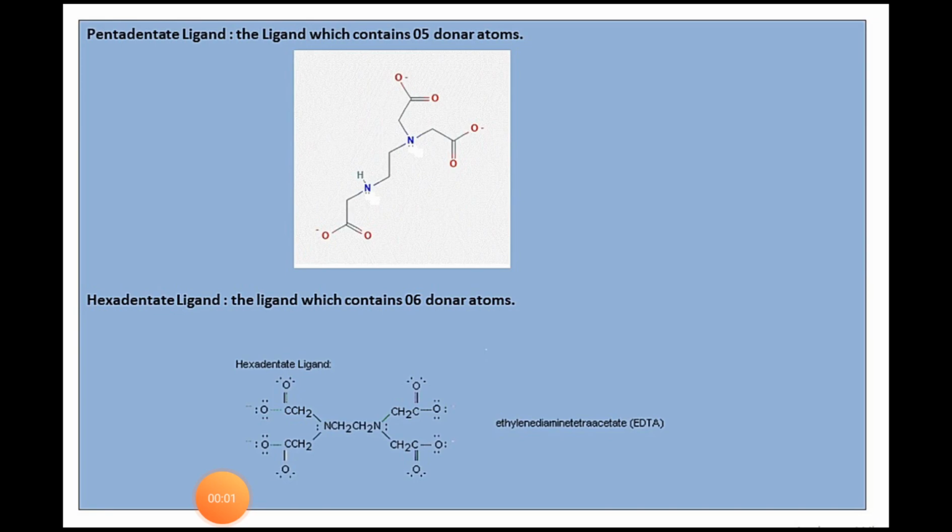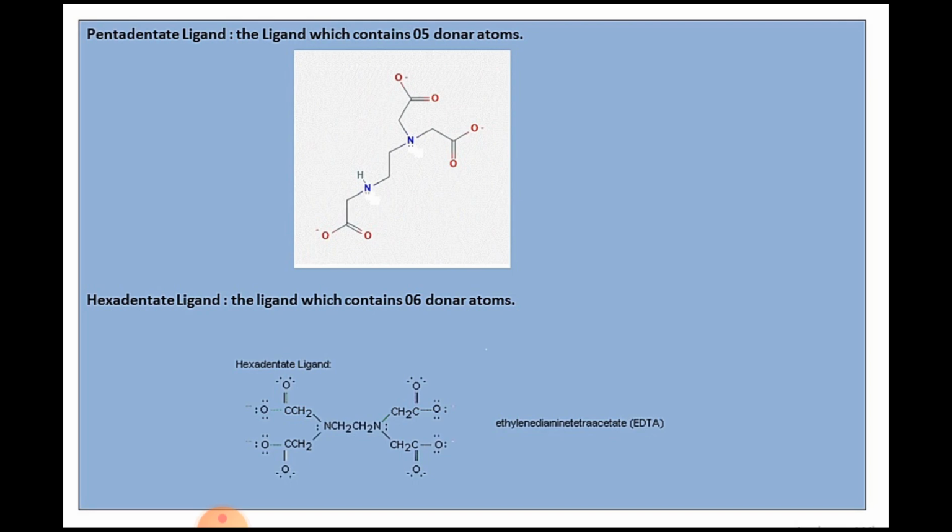Next one is the pentadentate ligand. That means a ligand which consists of 5 donor atoms. You can see the example, ethylene diamine triacetate. You can see 2 nitrogen groups and COO minus groups. Oxygens which have minus charge will donate electrons, and nitrogen atoms also donate electrons. Totally you can observe 5 donor atoms, hence it is a pentadentate ligand.